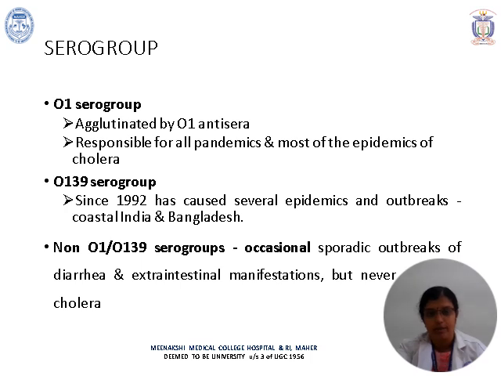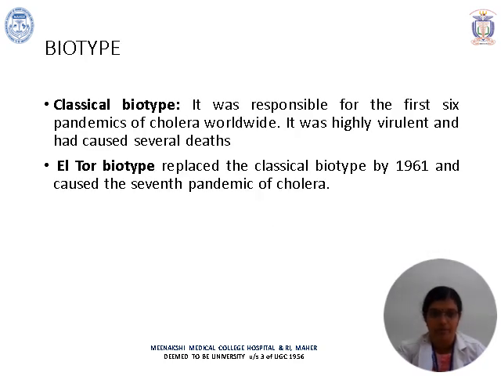The O1 serogroup is agglutinated by O1 antisera, and it is responsible for all the pandemics and most of the epidemics of cholera. Whereas the O139 serogroup, since 1992, has caused several epidemics as well as outbreaks along coastal India as well as Bangladesh. Non-O1 or O139 serogroups usually cause occasional sporadic outbreaks of diarrhea and intestinal manifestation, but never an epidemic.